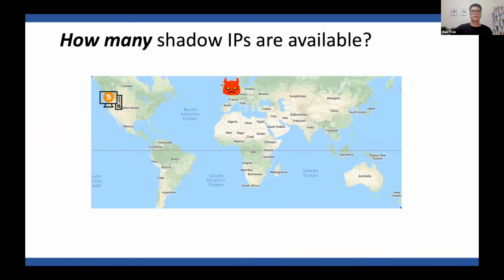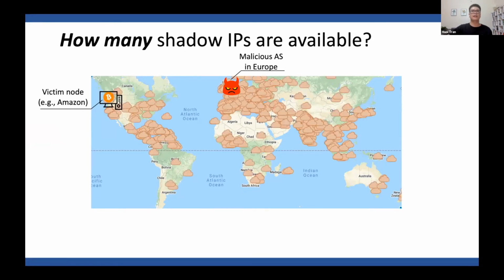In this example, the victim is a Bitcoin node running on Amazon AWS, and the attacker is a big ISP in Europe. The small clouds here are the ASes hosting the shadow IPs, or the shadow ASes.